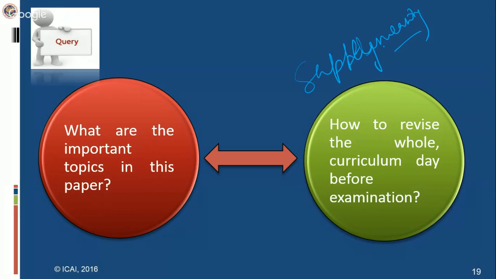Then, after completing this, move to the summaries which you have prepared for this paper. In case of the practice manual, it is not possible to go through each and every topic. So, as we have already told you, highlight the tricky or crucial points in the practice manual questions themselves, and revise those tricky and crucial points the day before the examination.